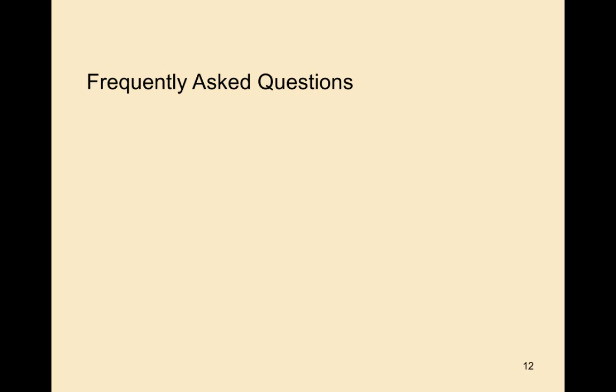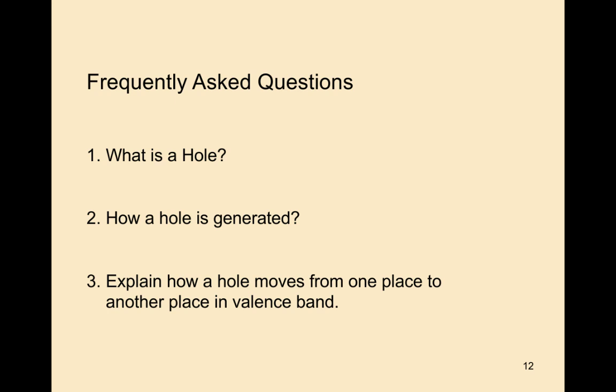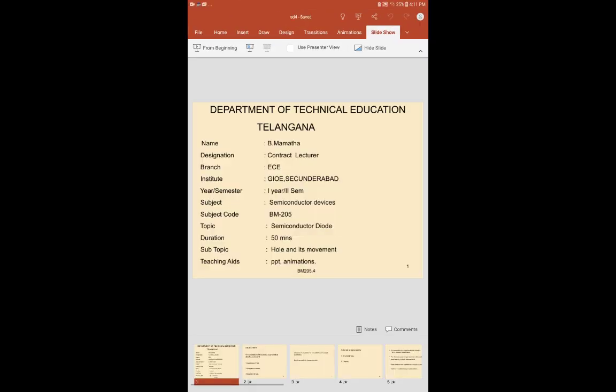Frequently asked questions related to this hole and its movement are: What is a hole? How is a hole generated? And explain how a hole moves from one place to another place in the valence band.